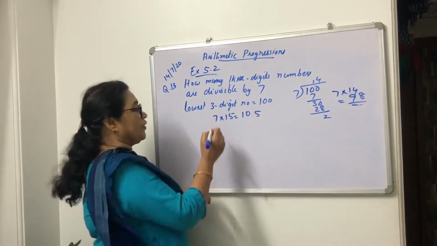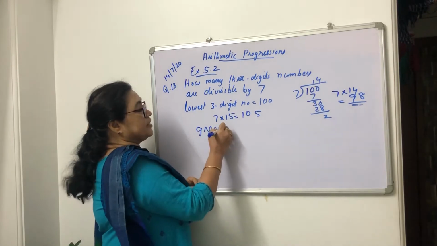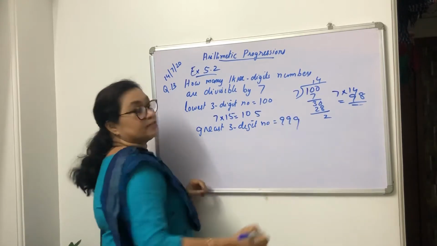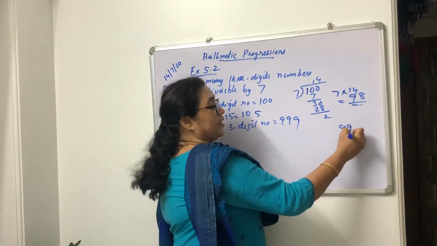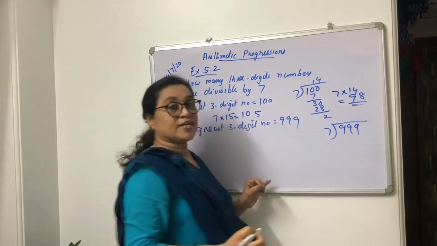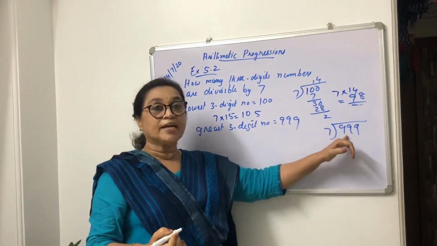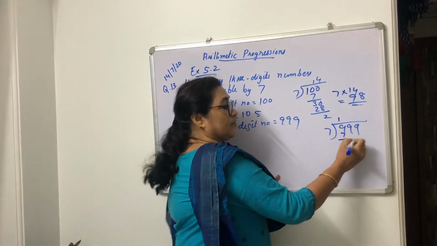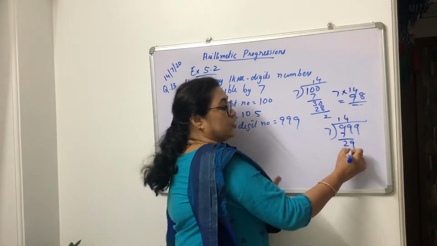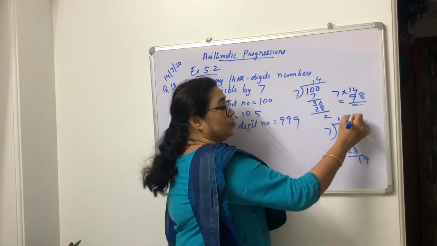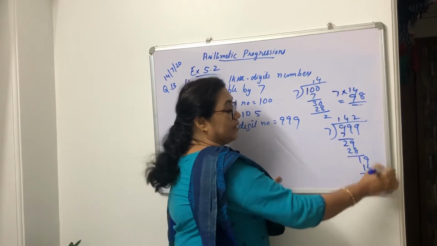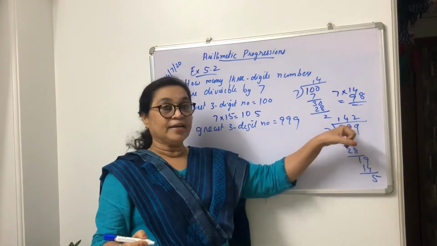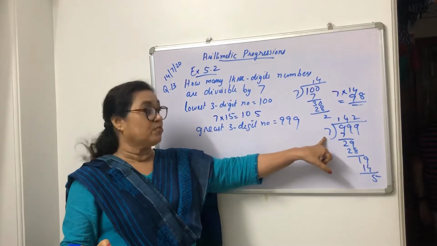Now I am going to find out the greatest three-digit number. 999. So I am going to divide this 999 by 7, checking whether 999 is divisible by 7. 7 ones are 7, 29. 7 fours are 28, 19. 7 twos are 14, remainder 5. That means 999 is not divisible by 7.